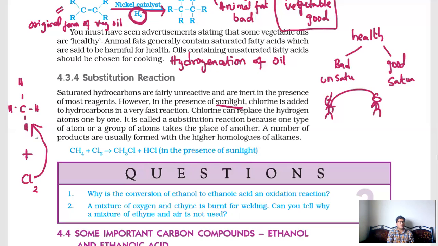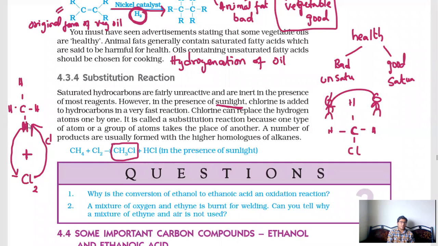Now from this Cl2, one Cl will move towards this and combine with it, and its hydrogen is there, right? That will be substituted. I mean chlorine is substituting the hydrogen. Now it will become like this: C, H, H, H. Here, instead of hydrogen, one chlorine is moving towards this one, right? So Cl is forming. So we will get CH3Cl, that is this one, CH3Cl. I mean 1 carbon, 3 hydrogens and 1 chlorine, forming one product.